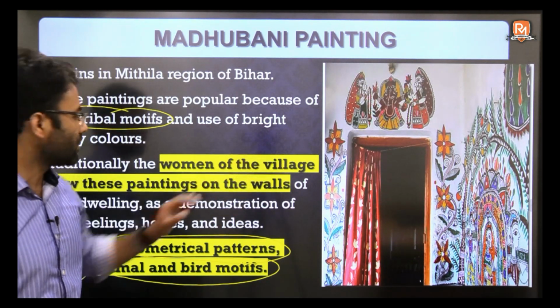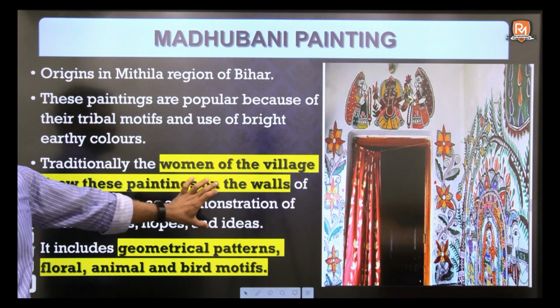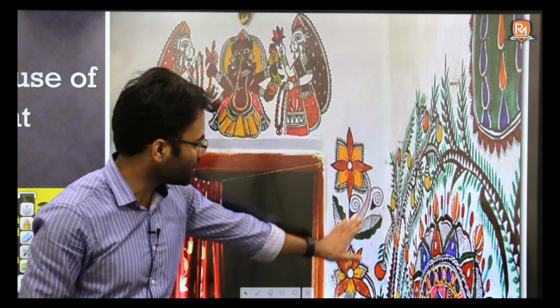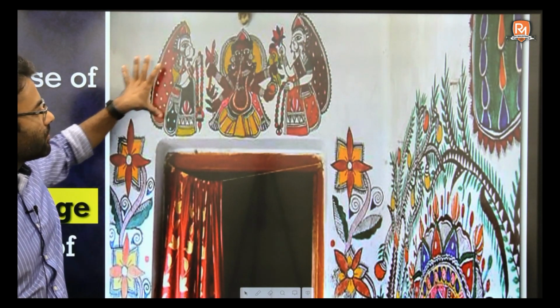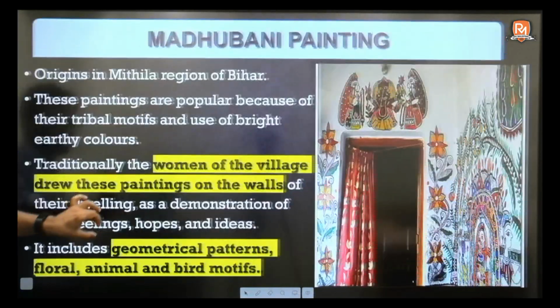Like in this painting, the painting which is shown in this presentation, you can see this is drawn on a wall of a house. Here you can see the floral motifs, and accordingly you can also see a depiction of God here. Here you can see the depiction of Ganesh in this particular image.